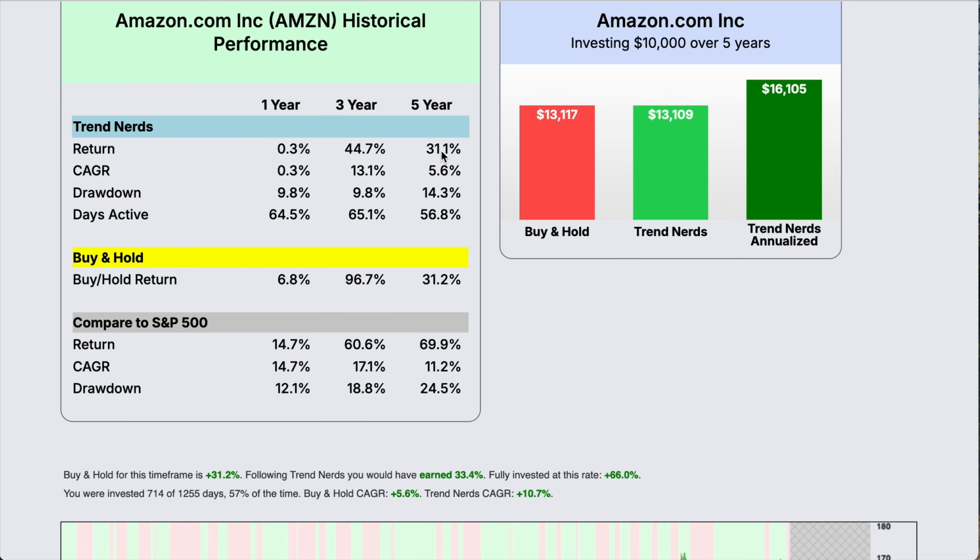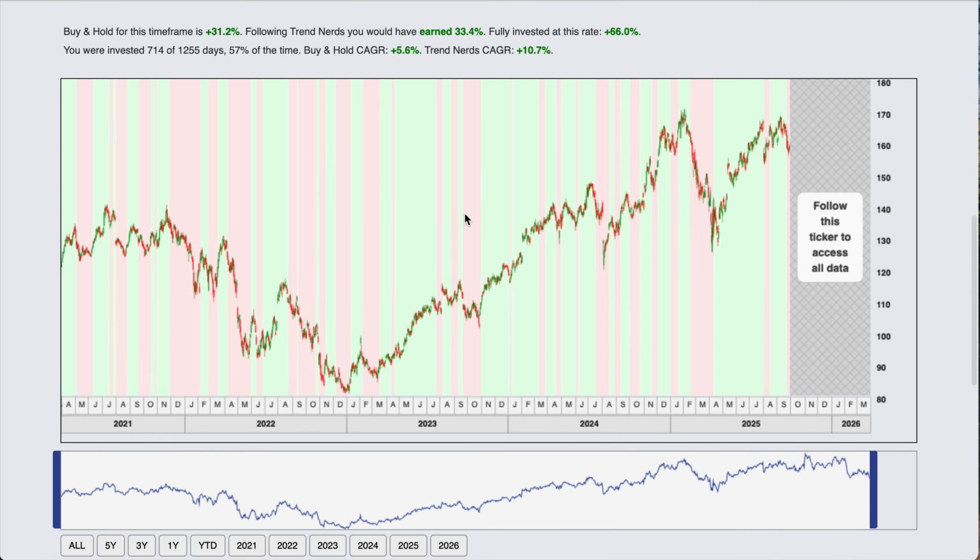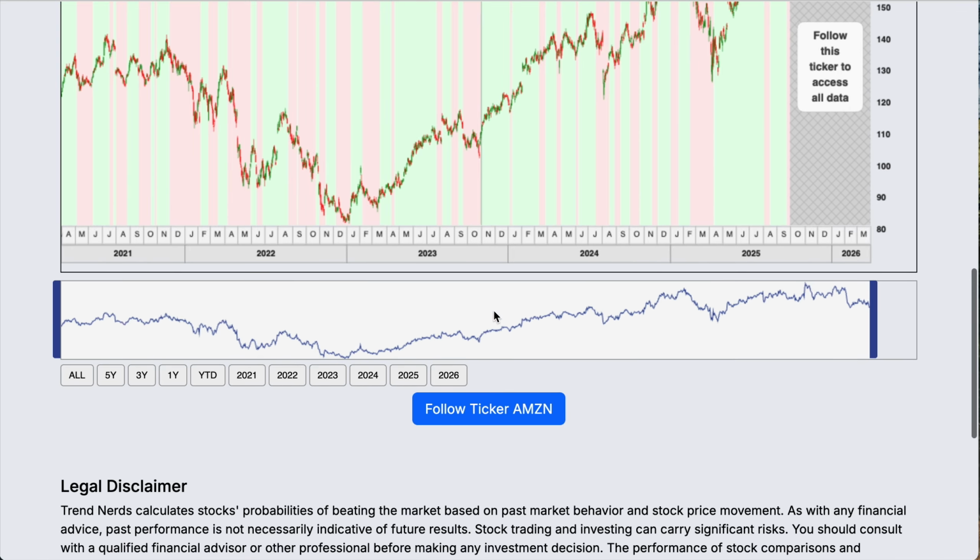We can see that over 5 years, we would have returned 31.1% compared to 31.2% for buy and hold. So that's pretty similar until you factor in the days active. So we were active for 56.8% of the time. The rest of the time, we could have been invested in something else and had a better return. And you can go ahead and explore the chart on your own. If that is something you want to follow, you can go ahead and follow Amazon.